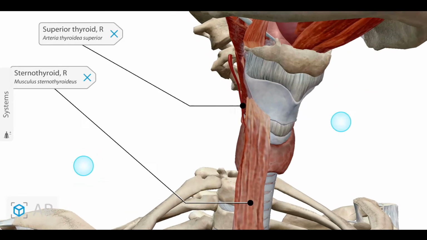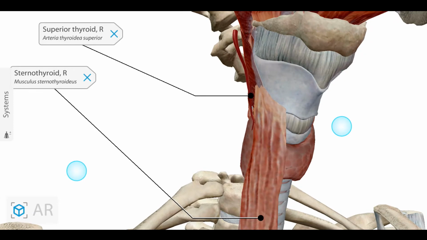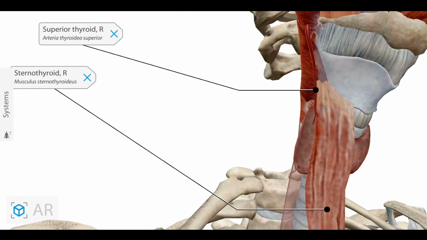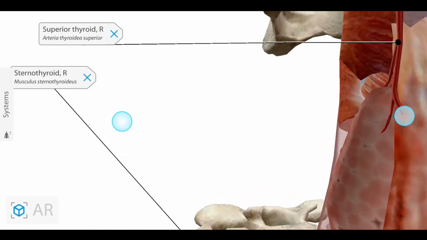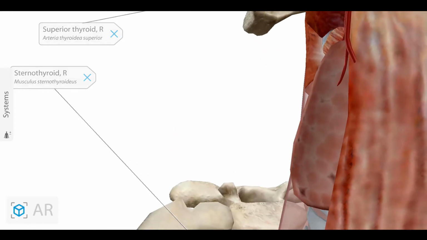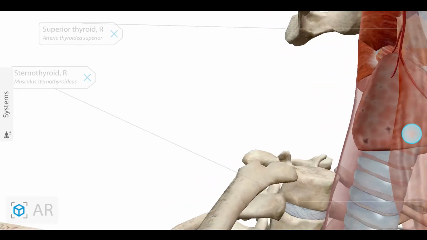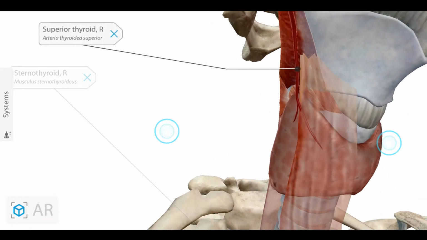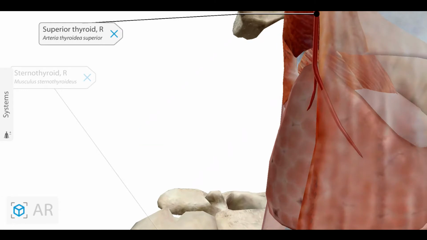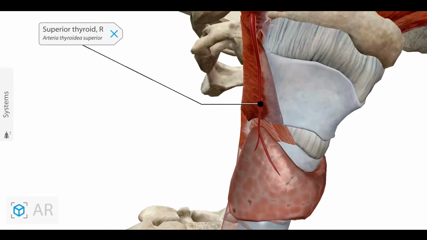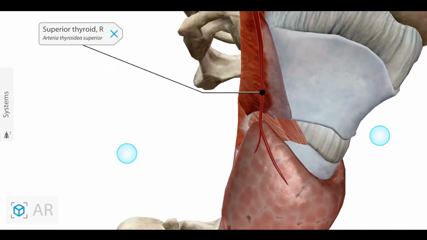The apex is also related to one artery of the thyroid gland, that is the superior thyroid artery. As you can see, here I am showing you the superior thyroid artery, which is related to the apex of the thyroid gland.